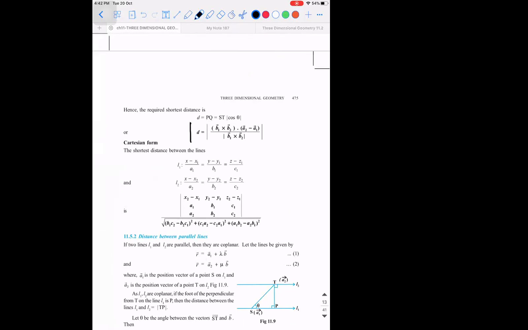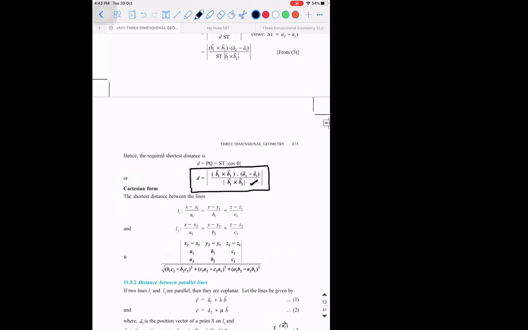The distance between them is given as the cross product of b1 vector and b2 vector dot a2 vector minus a1 vector, divided by the magnitude of b1 vector cross b2 vector. Make a note of this.